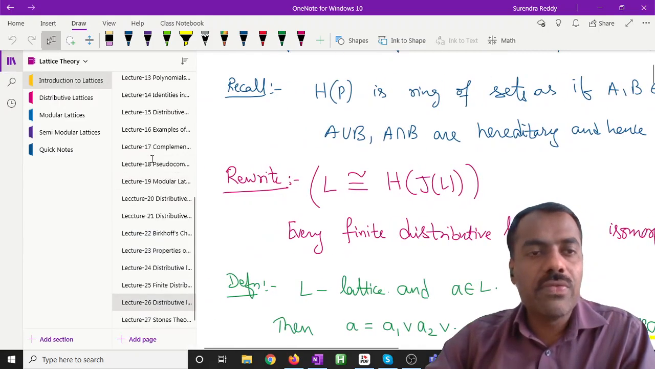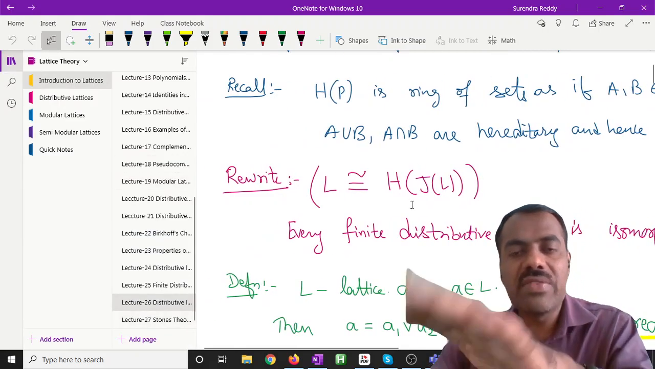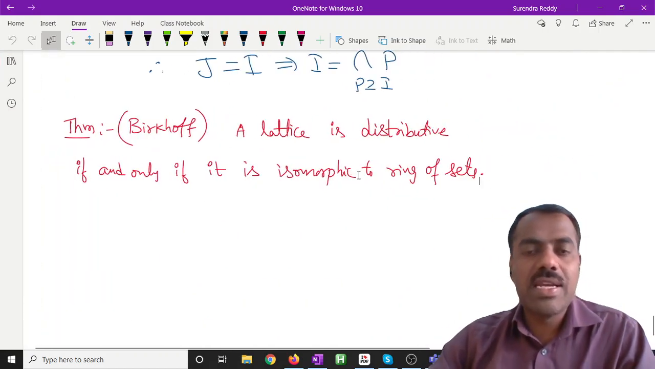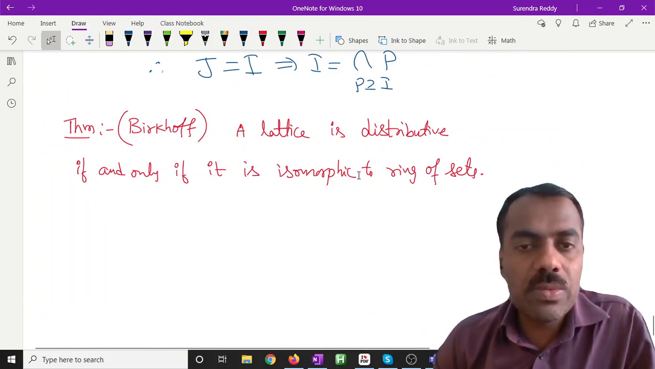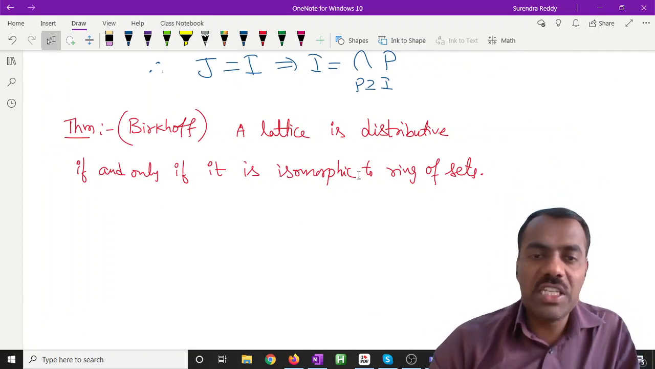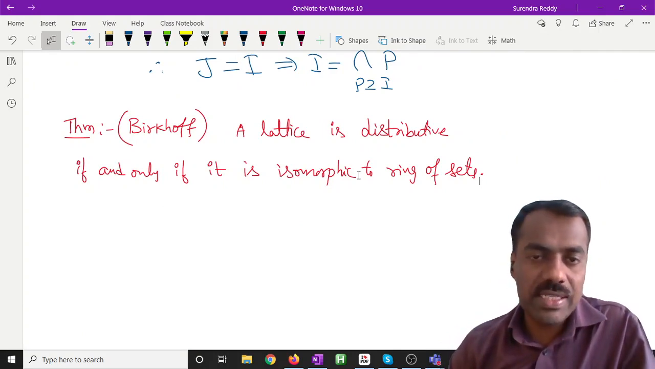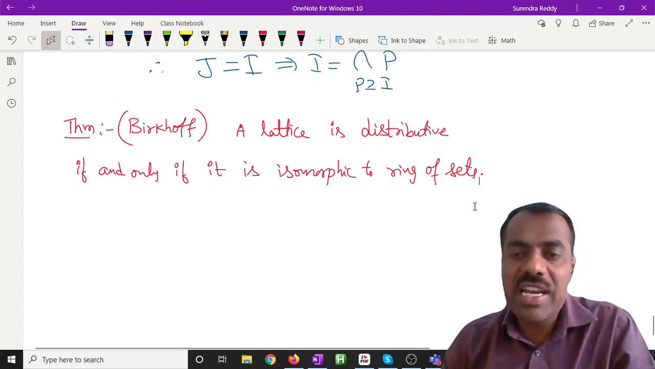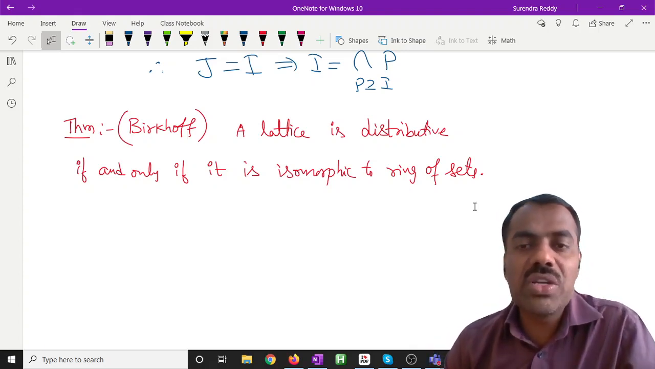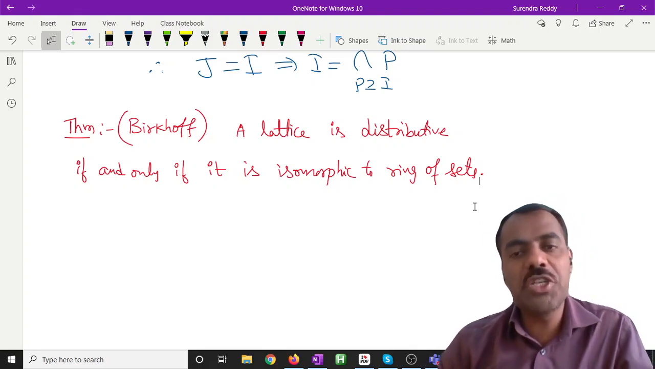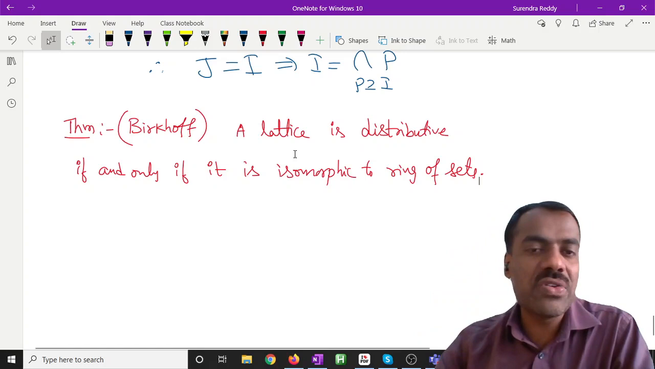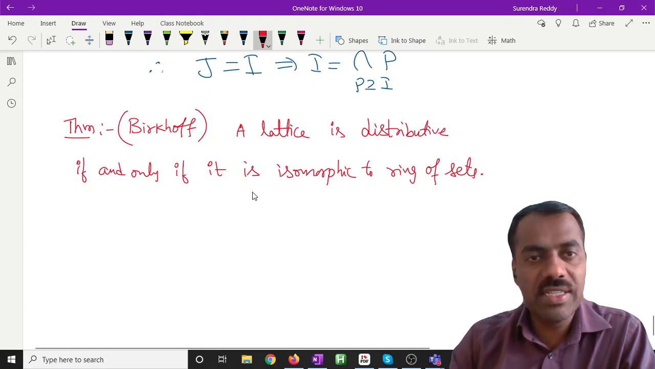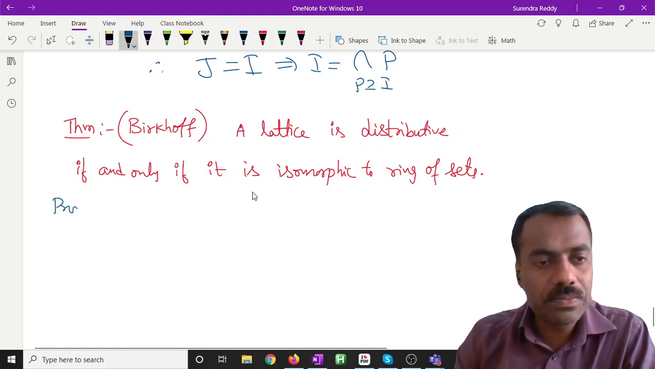While proving that, we have used join irreducible elements. Now we will prove this more general statement, whether our given lattice is finite or infinite: if it is distributive, then it is isomorphic to a ring of sets. The other way is obvious. If it is isomorphic to a ring of sets, by definition a ring of sets is closed under union and intersection, so it automatically satisfies the distributive property. So only one way you have to consider. That means if it is a distributive lattice, we want to show that it is isomorphic to a ring of sets. Is the statement clear?